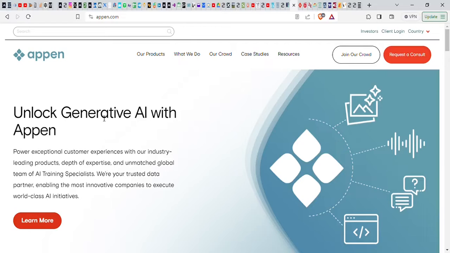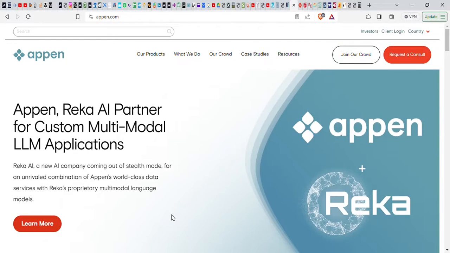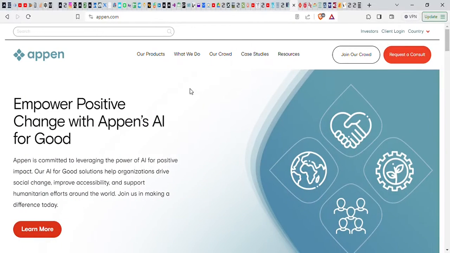So basically, what I want to do is to take our time again to show you more about it. If you are not signed up, it's very easy. You come to appen.com, you just click join our crowd and you quickly sign up. Very easy. When you sign up, you create an account and just follow the prompts. You'll be able to do it. It's not difficult. If you've already done that, and we have some videos on that, you can just check.